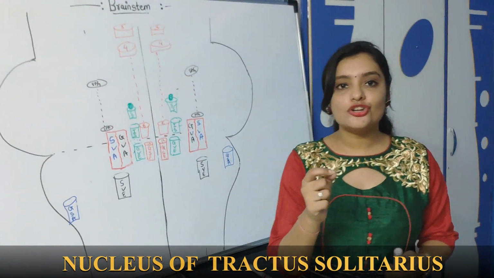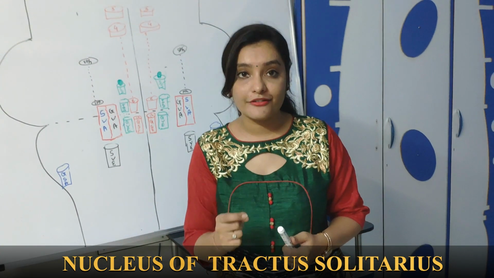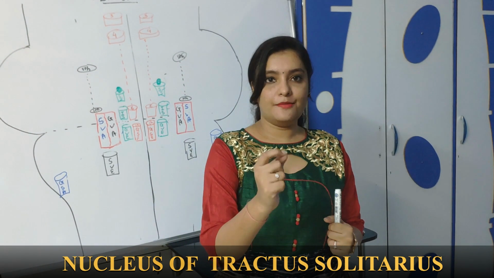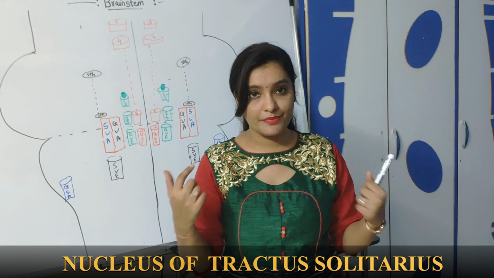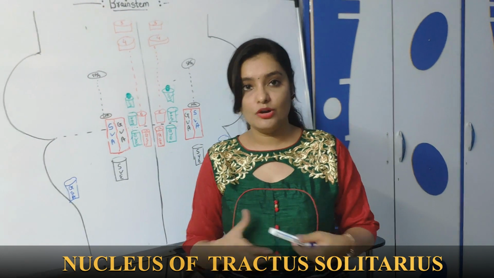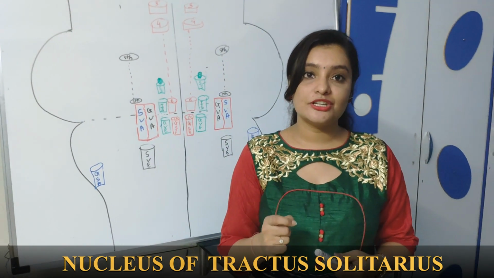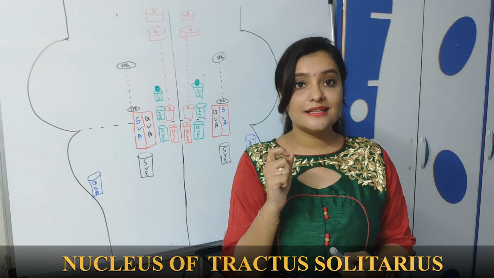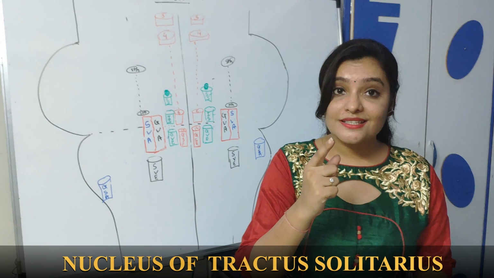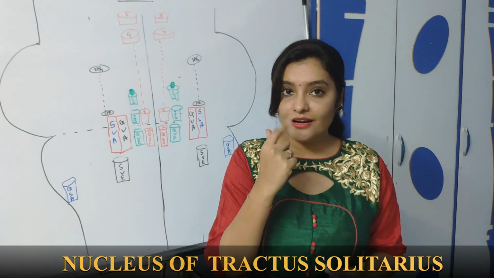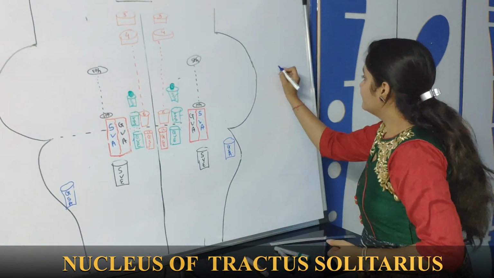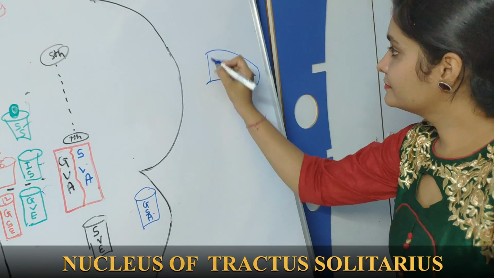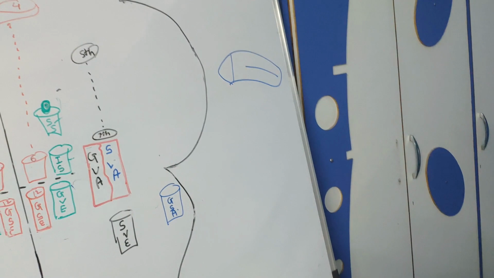Now what is the function of special visceral afferent? The head and neck has a special type of sensation which is not present in the upper limb and lower limb, and that special sensation is the sensation of taste, which is present in our tongue. So look here, this is the image of the tongue.